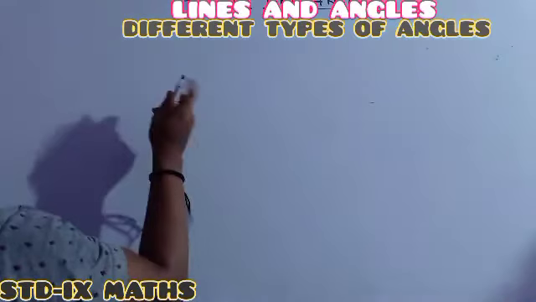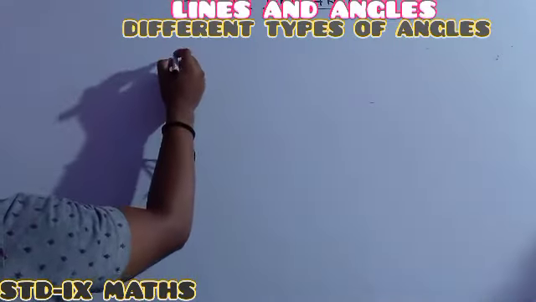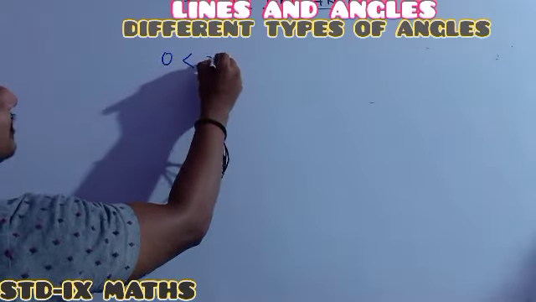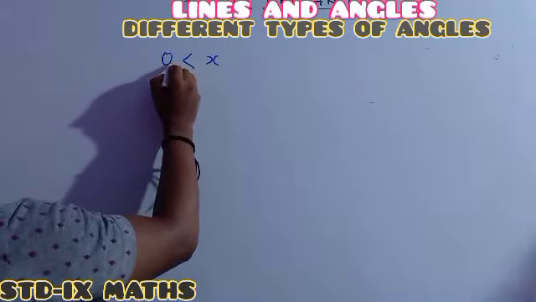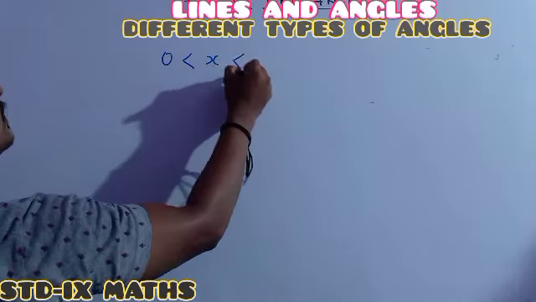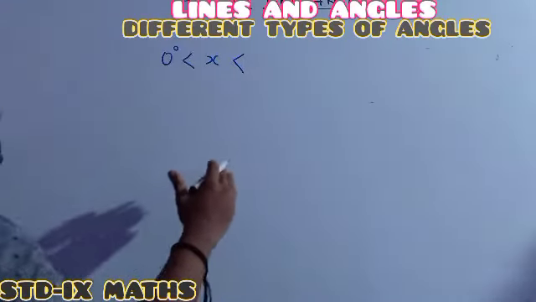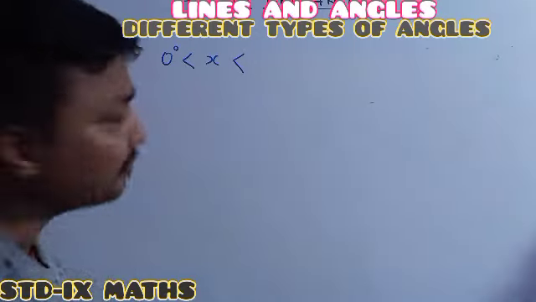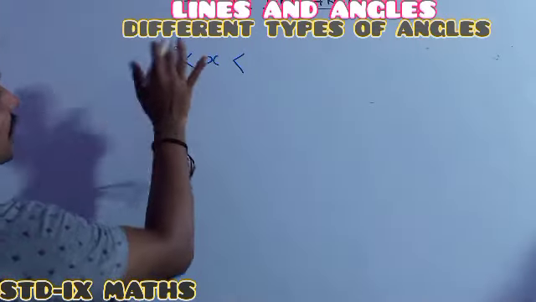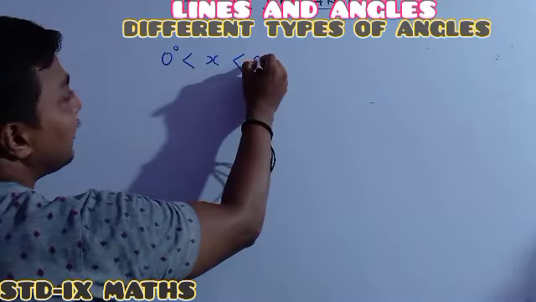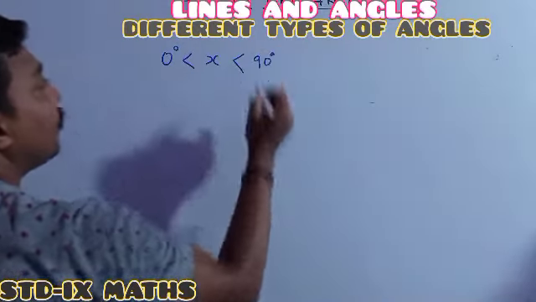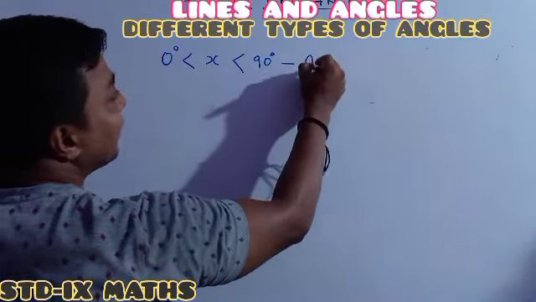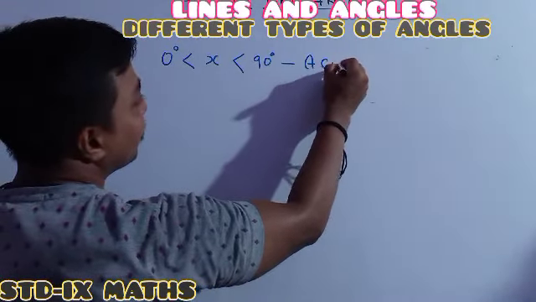See, whenever the angle value, suppose I am writing it as x, is more than 0 degree (an angle is formed only when there is some shift, otherwise how would an angle form?), but less than 90 degree, the angle is called an acute angle.